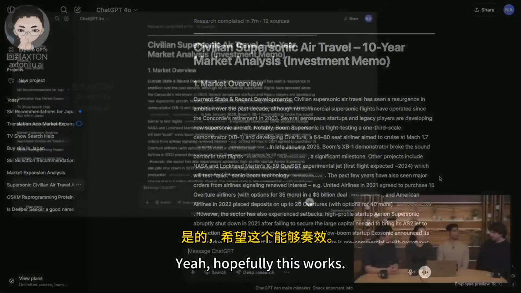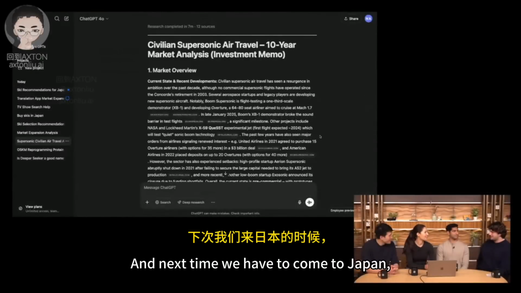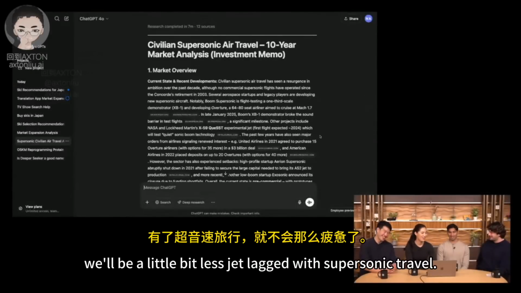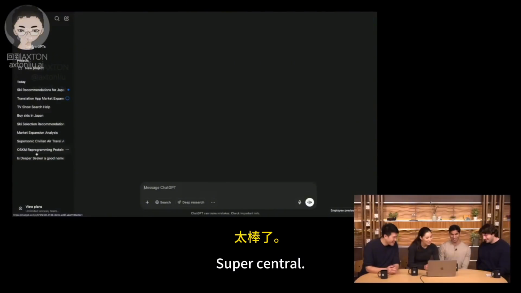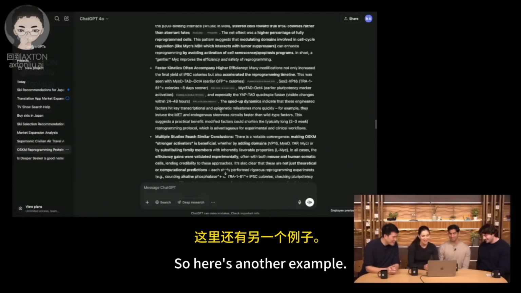Yeah, hopefully this works, and next time we have to come to Japan, we'll be a little bit less jet lagged with the supersonic travel. Supersonic.